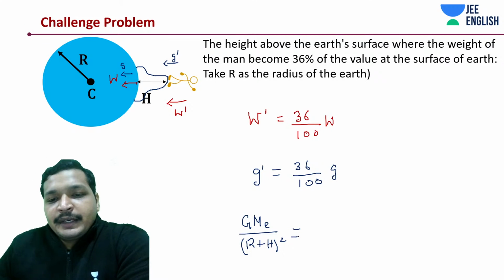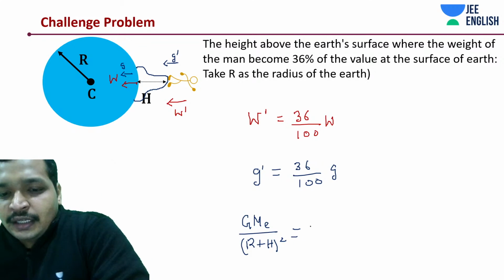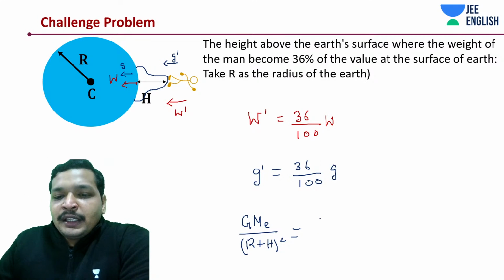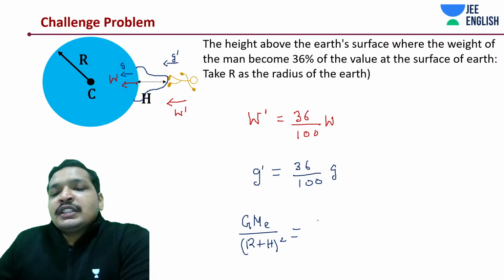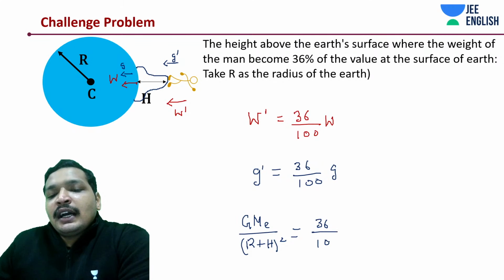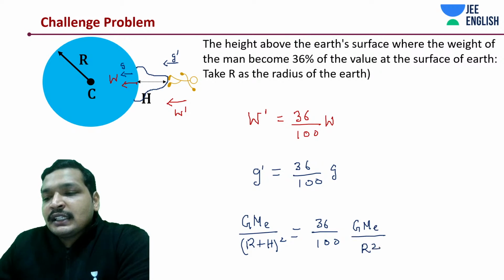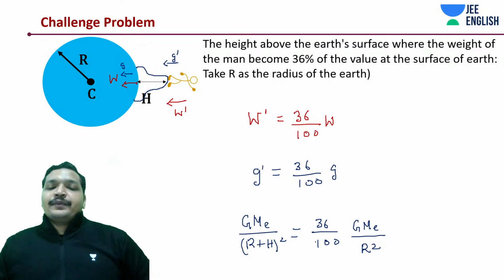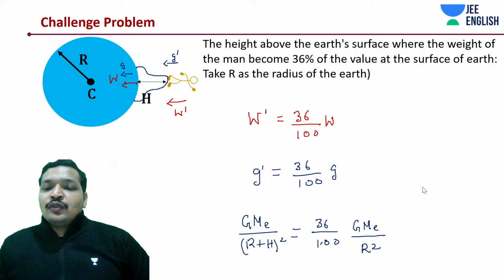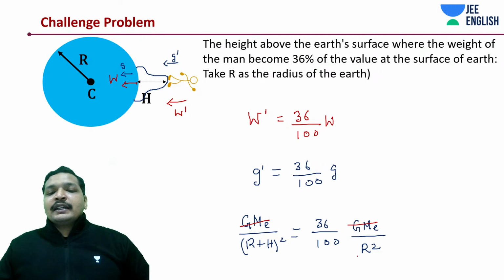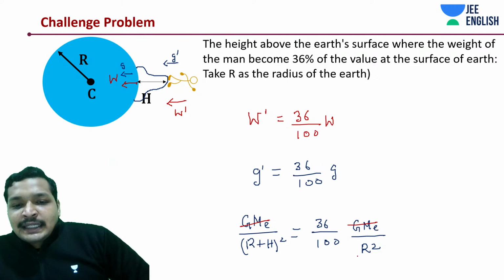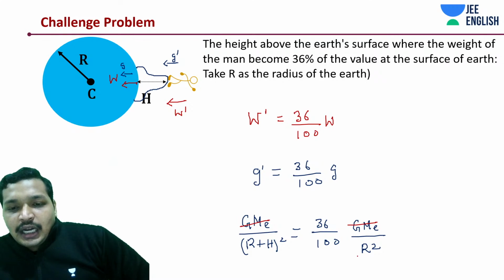Okay, that is where I made the mistake during my calculation. And this is going to be 36 by 100 into GM over R square, the surface of earth. That's it.